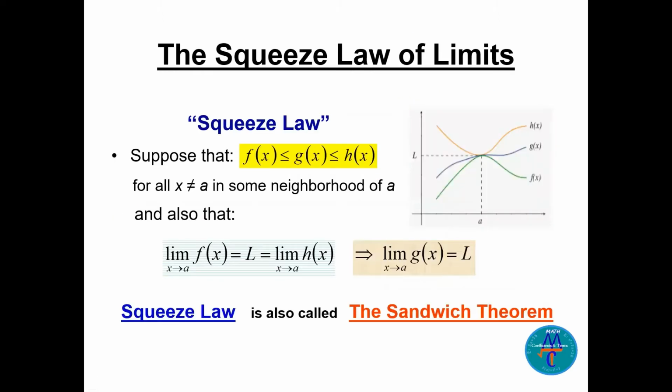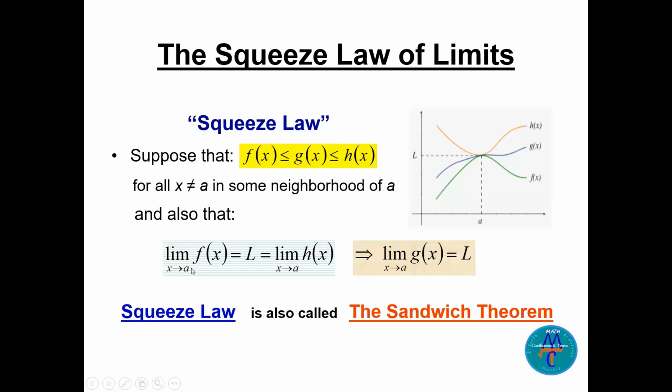Now, what is the squeeze law of limits? Squeeze law: when we have a function g squeezed between two functions, function f and function h, and function g is between them. So we say f of x is less than or equal to g of x, less than or equal to h of x.